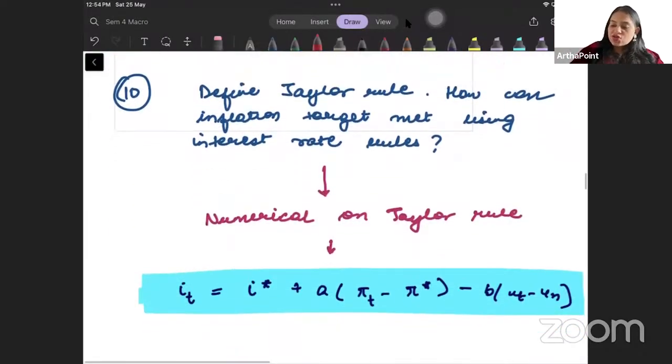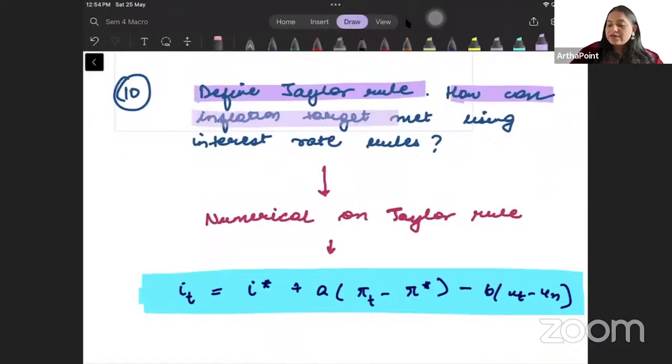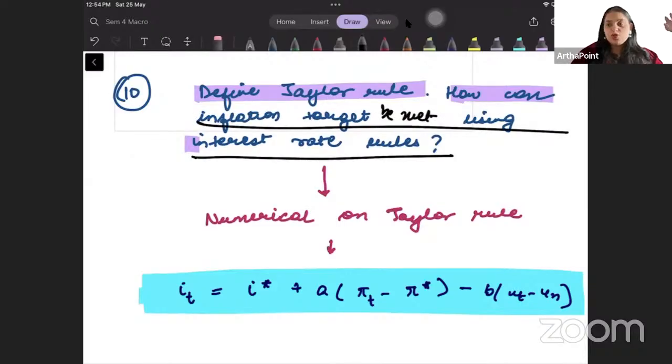Question number 10, beta, last question for today. So define Taylor rule. How can inflation target be met using interest rate rules? Right?